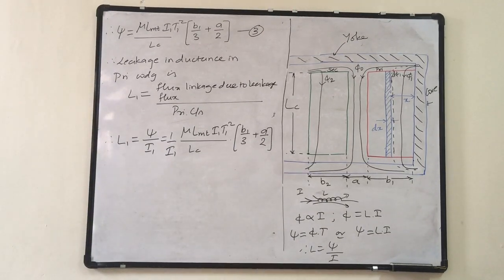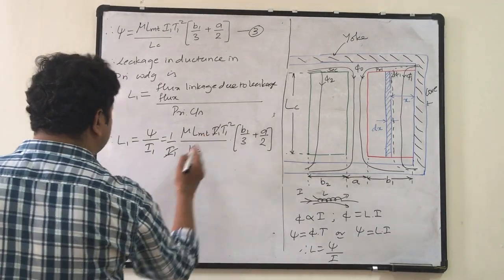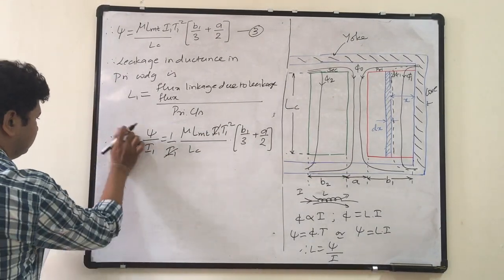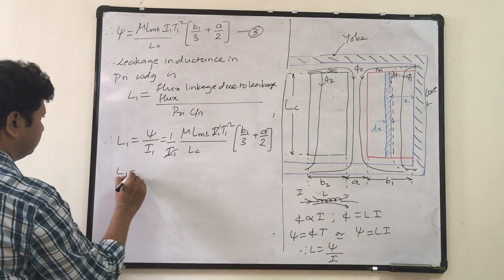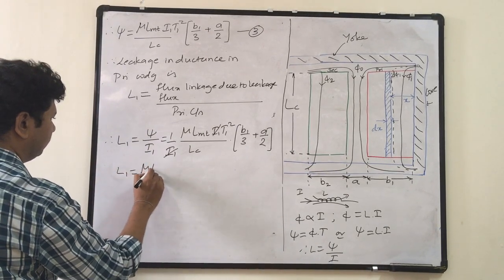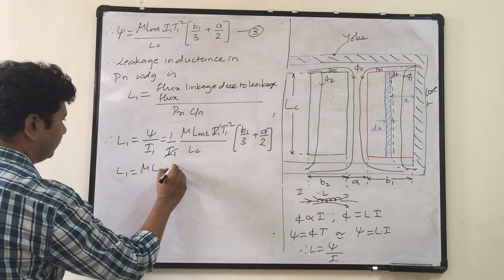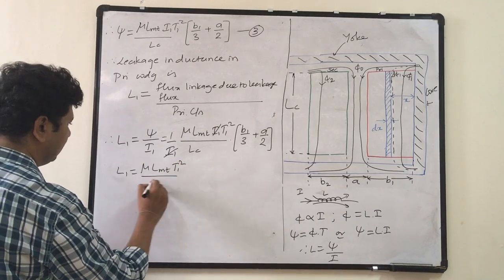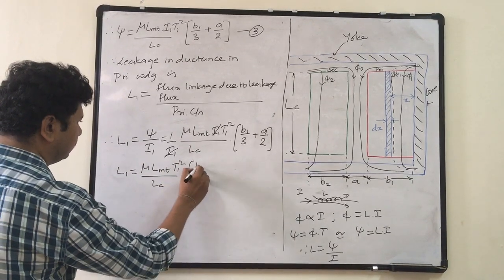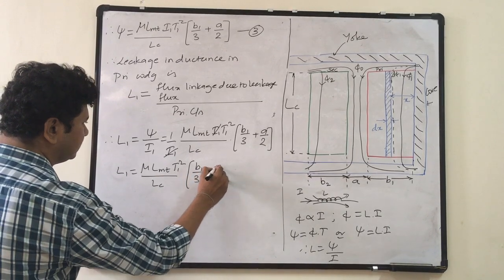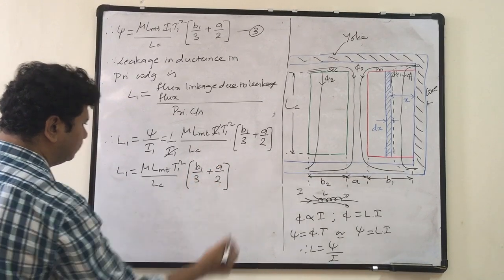I1 will get cancelled, so we get L1 equals mu LMT T1 square upon LC into B1 by 3 plus A by 2.